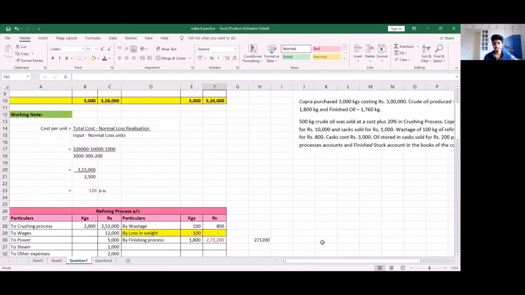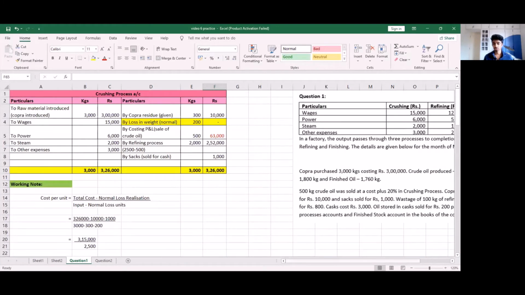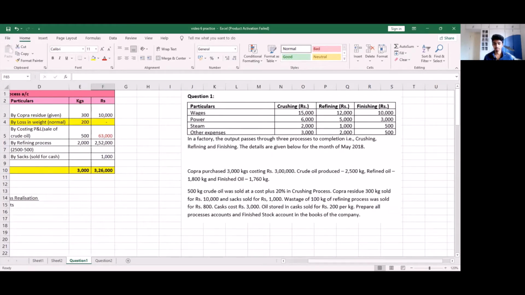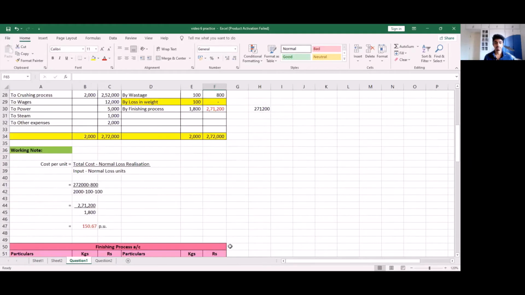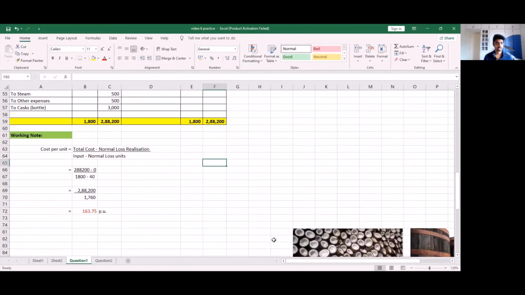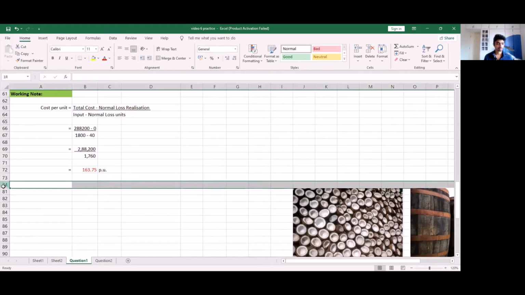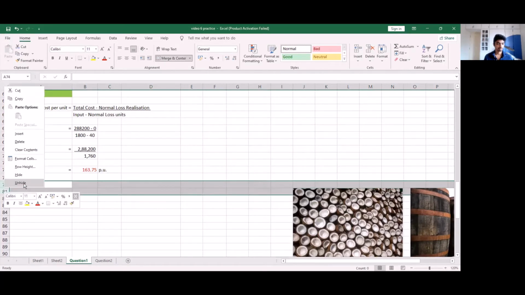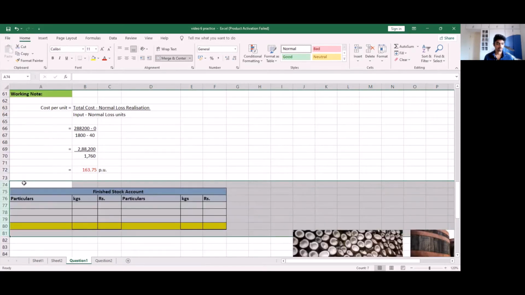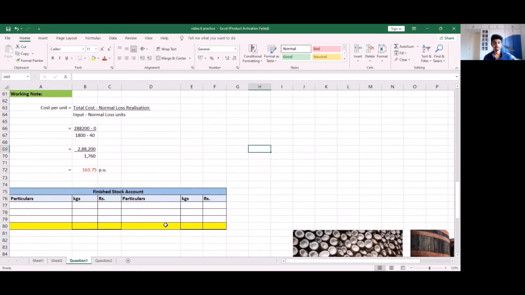But the question has also asked us for the finished stock account. So this is the first time we will be making a finished stock account in this series of videos. So the format of our finished stock account will be the same, where we have particulars, units or kgs, amount, particulars, kgs or units, and amount.